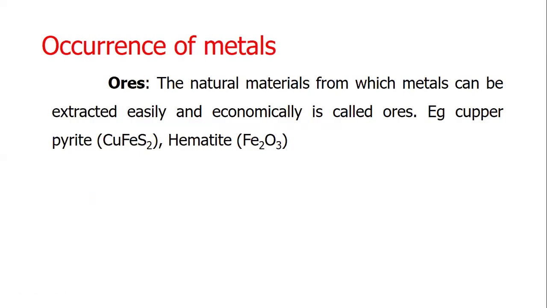Occurrence of metals, ores. The natural materials from which metals can be extracted easily and economically are called ores. For example, copper pyrites, hematite.